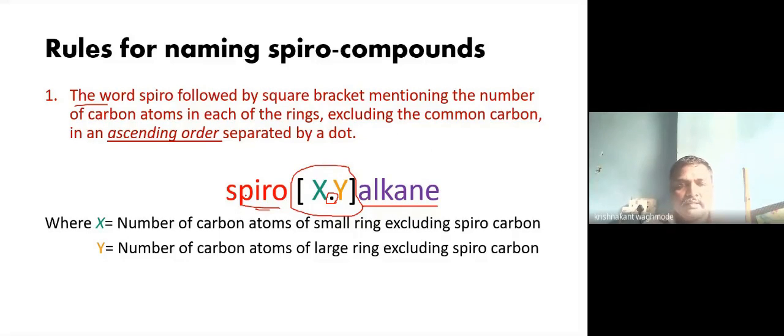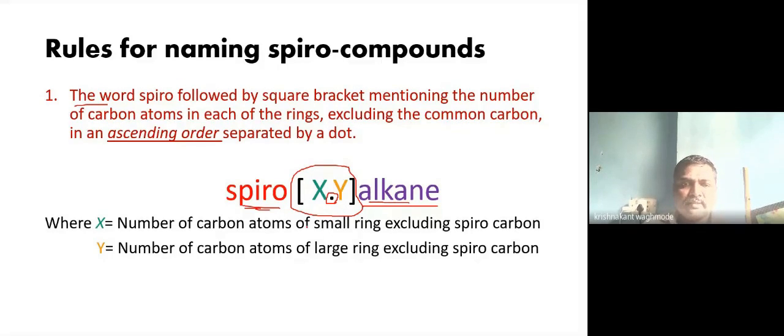So here the name of the compound will be spiro. This word will be fixed. After that, square bracket, and in the square bracket we have to mention the number of carbon atoms starting from the small ring. Here we don't have to count the spirocarbon atom, then dot, and then the number of carbon atoms in the large ring, then the square bracket is complete, and then the alkane. So these numbers should not contain the spirocarbon atom.